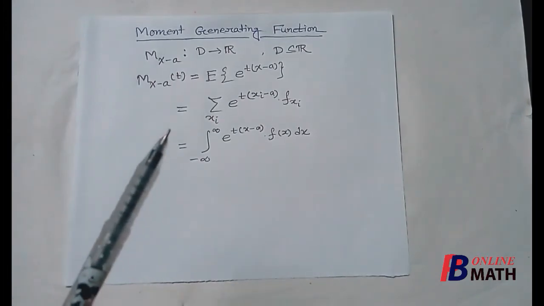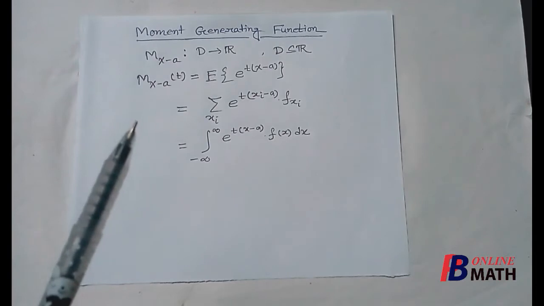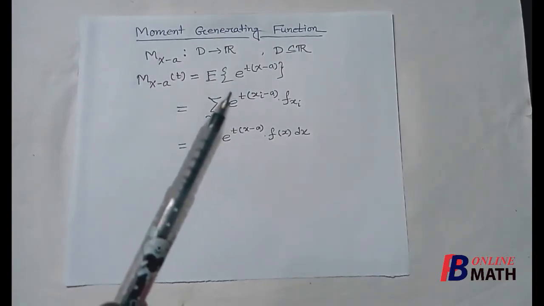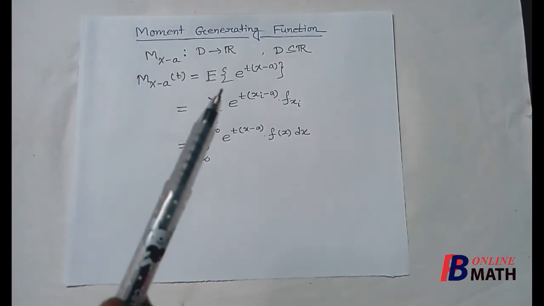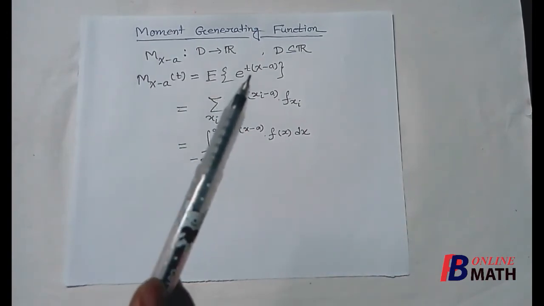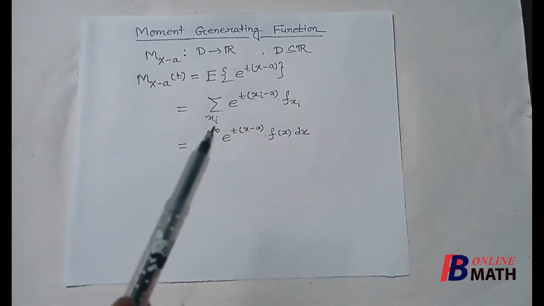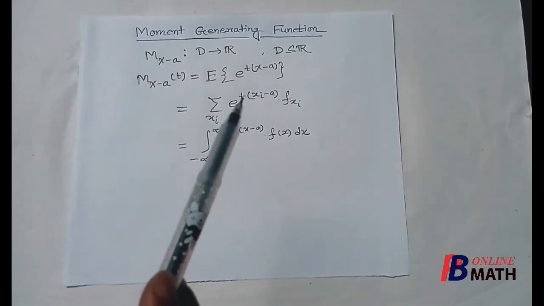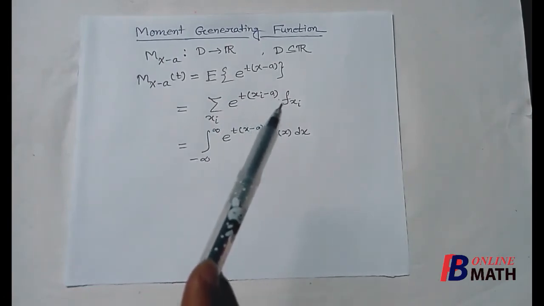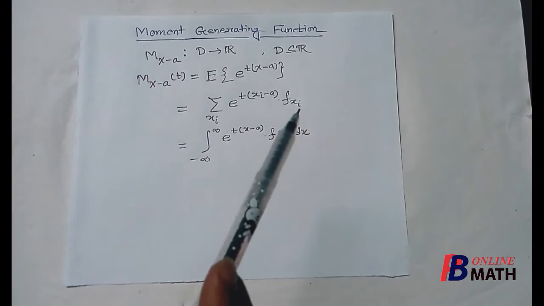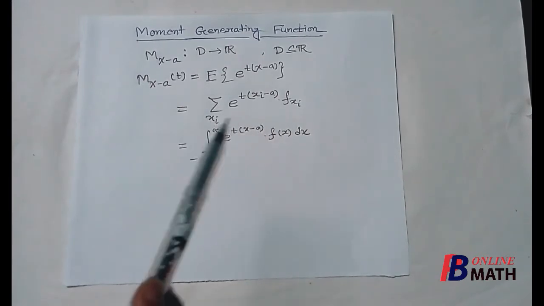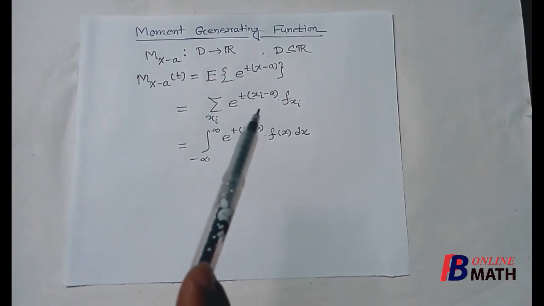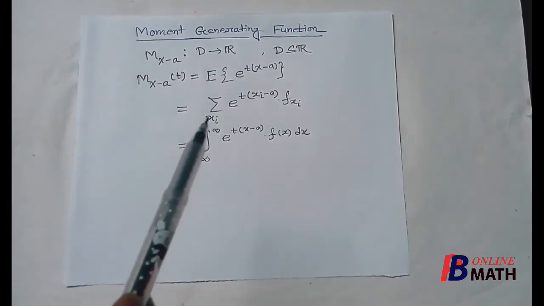Now capital X is a given random variable which may be discrete or continuous. If it is discrete, then by the definition of expectation, E of e to the power t into (X minus a) is equal to the summation over the spectrum points xi of e to the power t into (xi minus a) multiplied by f of xi, where f of xi is the mass at the spectrum point xi, and the number of terms in this sum is the number of spectrum points.